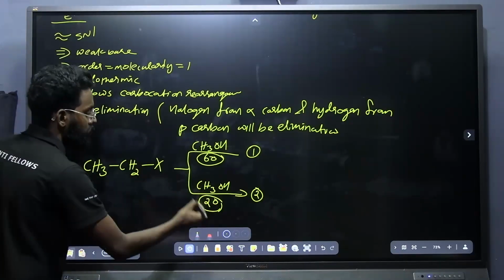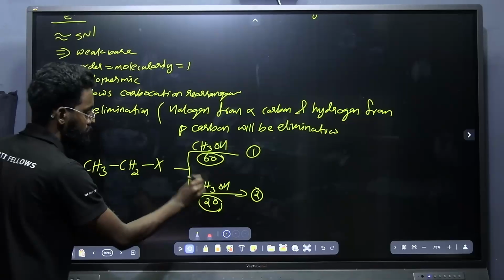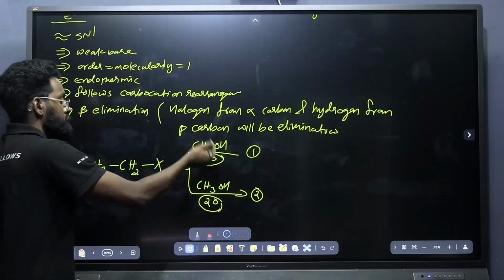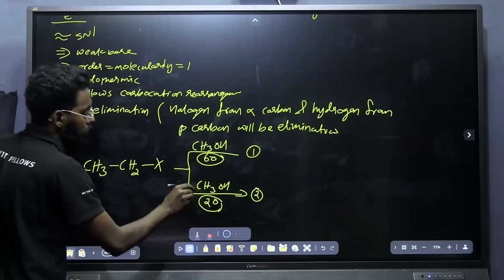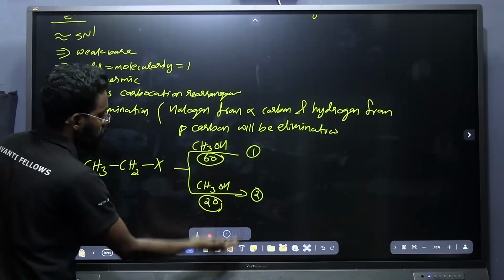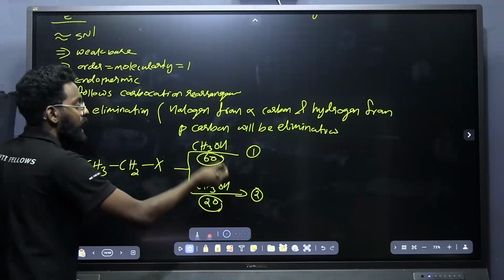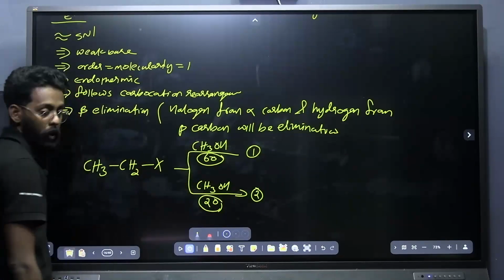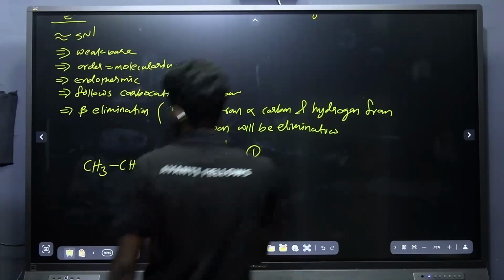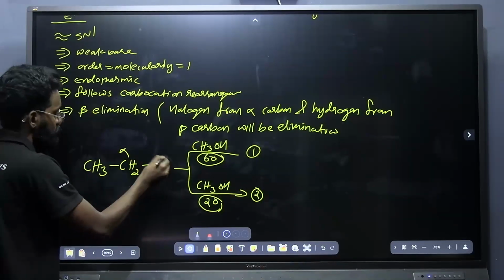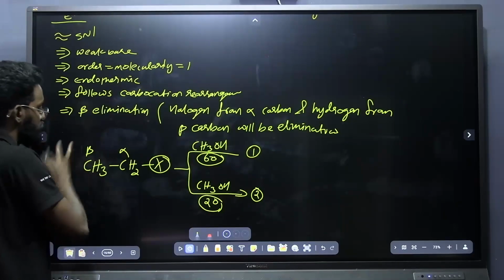In the second case, at lower temperature, this CH3OH will act as a nucleophile, and in the first case, at higher temperature, this will be acting as a base. That's the point. Yes, now we can write the product. Elimination reaction, it is alpha beta. One hydrogen from the alpha position and one hydrogen from the beta position will be eliminating.